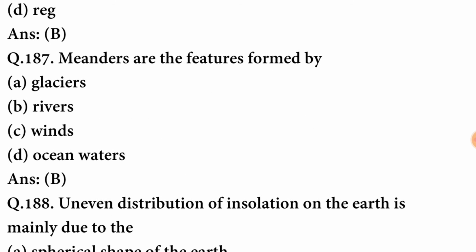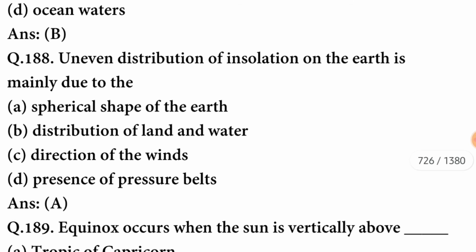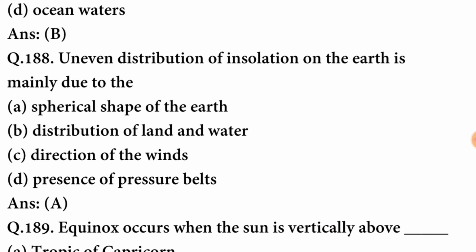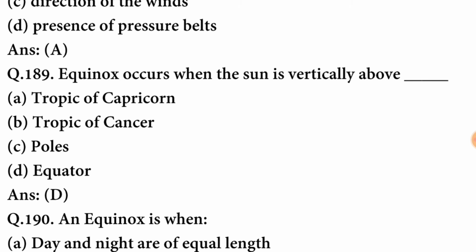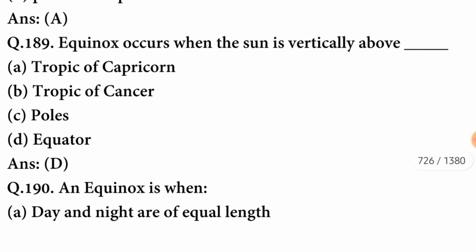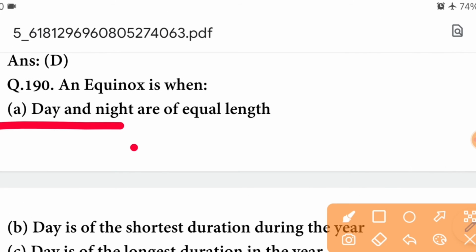Meanders are the feature formed by rivers. B option is correct. Uneven distribution of insolation on the earth is mainly due to the spherical shape of the earth. A option is correct. Equinox occurs when the sun is vertically above the equator. The option is correct. An equinox is when day and night are of equal length.